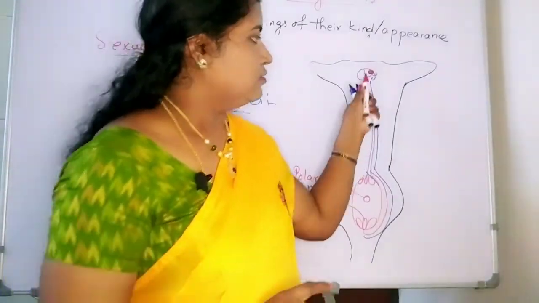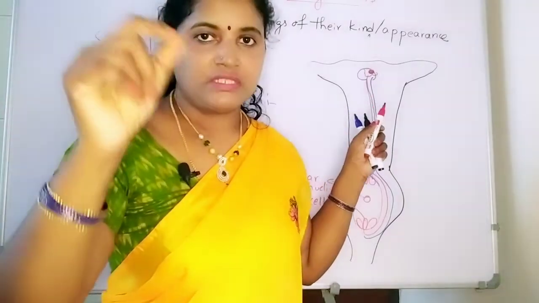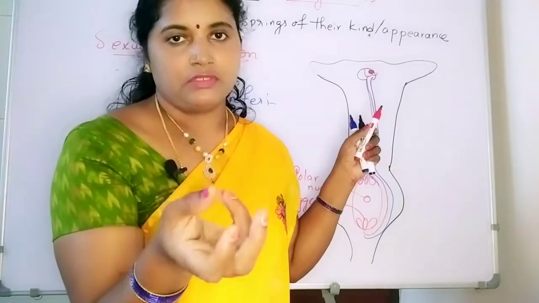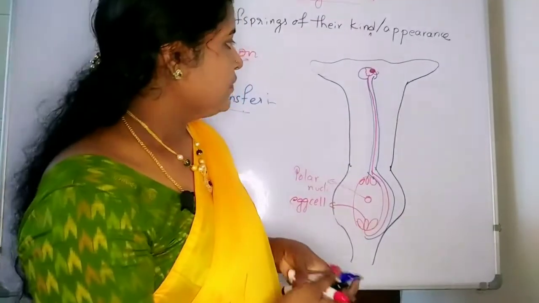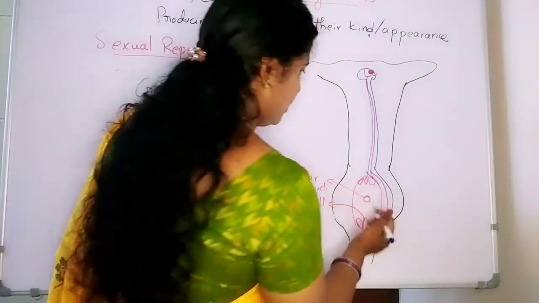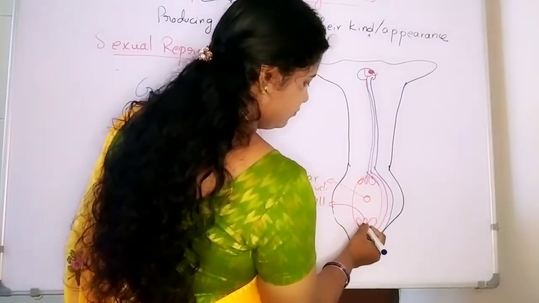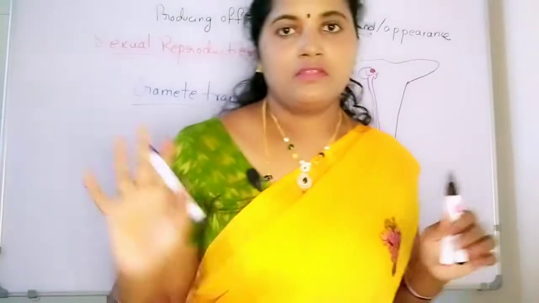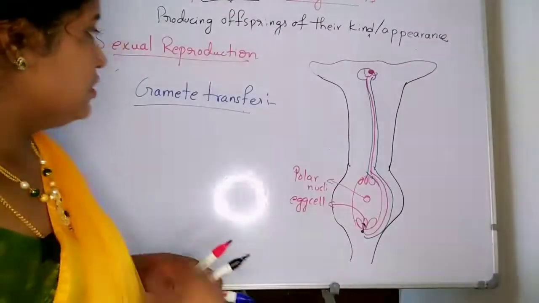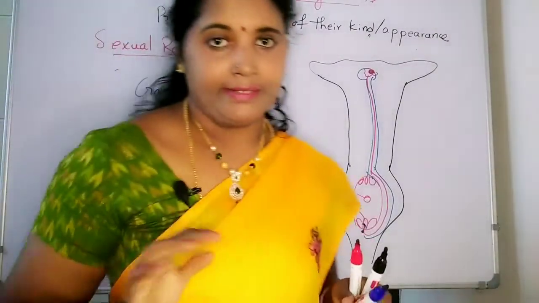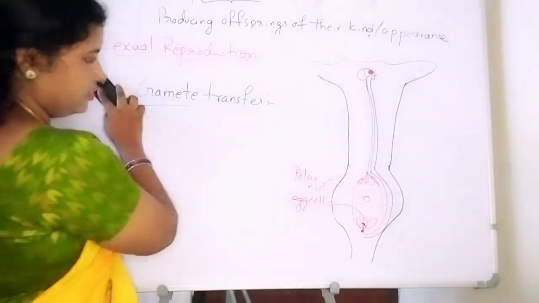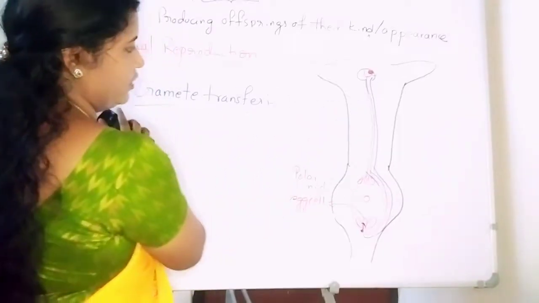When the pollen grain sticks to the stigma, it germinates by the stimuli secreted by the stigma, and then it forms a pollen tube. Through this pollen tube the nuclei fuse with the egg cell. Like this, fertilization takes place in plants. Now we are going to see sexuality in organisms. If you want to draw this, just label it as a pollen tube.